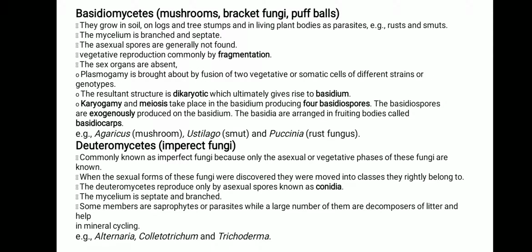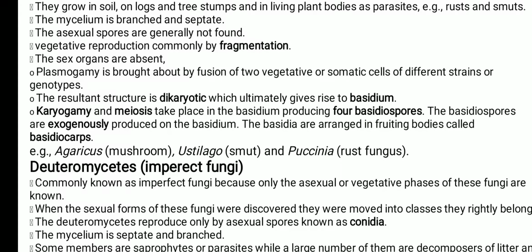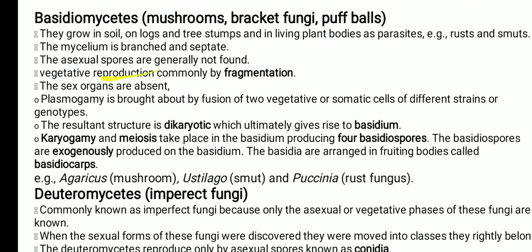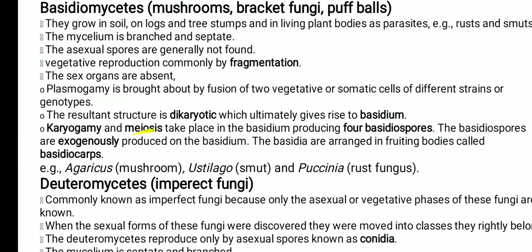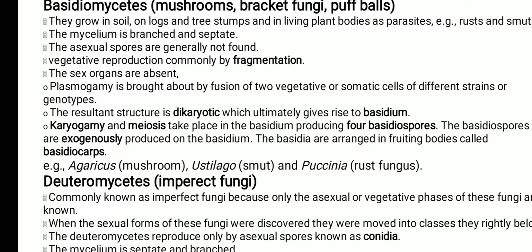Okay, next is basidiomycete. Which class belongs to it? The examples: mushrooms, bracket fungi, and puffballs. Again, the very important thing is where they are present. Okay, and then what is the nature of the mycelium? Again, the question comes: the asexual spores. Next, the resultant dikaryotic karyogamy, how the spores are formed, exogenously or endogenously, which type of spores are present under which type of structures, called as. Okay, these points are very important.